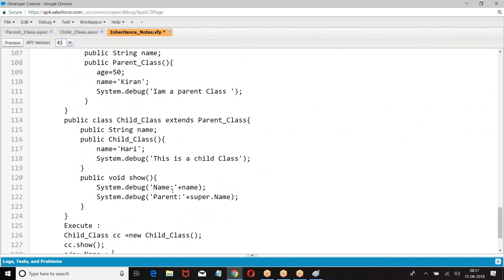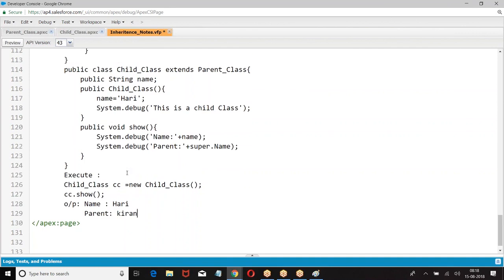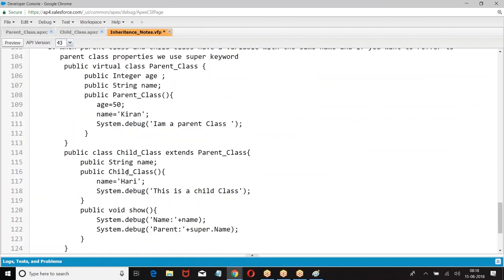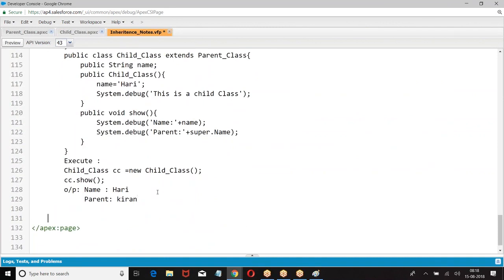Name we had first, Hari. Super dot name is referring to the parent class name when there is a conflict. The next one we had is overriding.